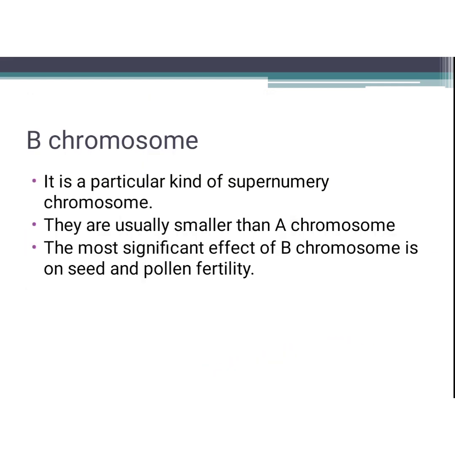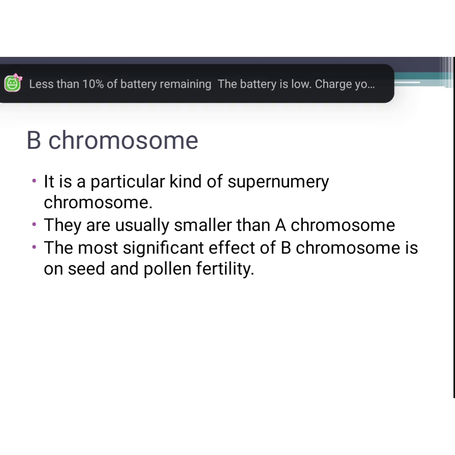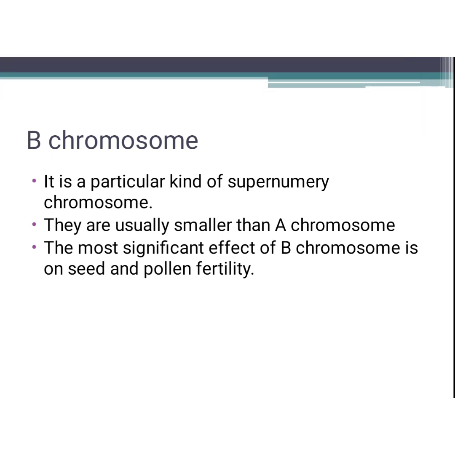Next, B chromosome. An important point to note is B chromosomes were first reported in the maize crop and it is a particular kind of supernumerary chromosome. The other names are supernumerary chromosomes, accessory chromosomes or extra chromosomes. Note the other names, and they are usually smaller than A chromosomes.